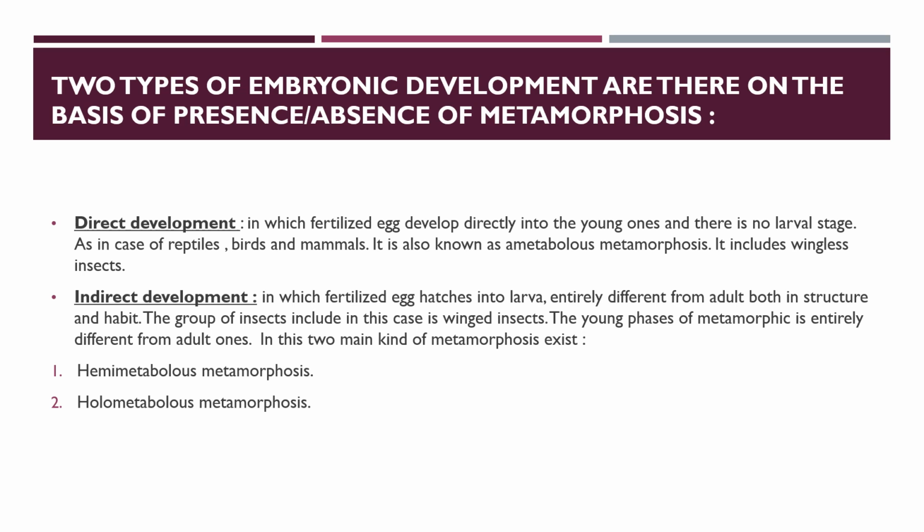There are two types of embryonic development on the basis of the presence or absence of metamorphosis. The first is direct development and the second is indirect development. In direct development, development occurs directly, meaning there is no larval stage, no stage in between. The adult is approximately similar to the young ones, and only a variation of size occurs. It grows in size, from smaller to larger.